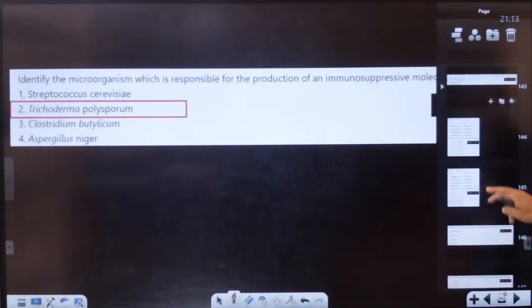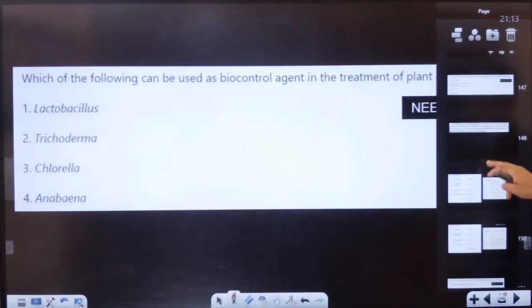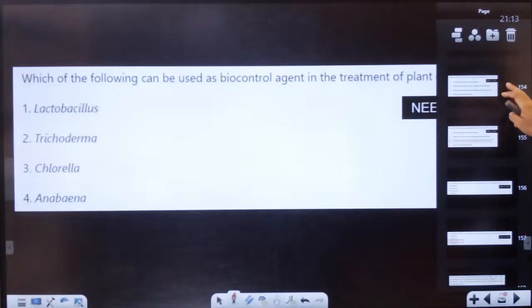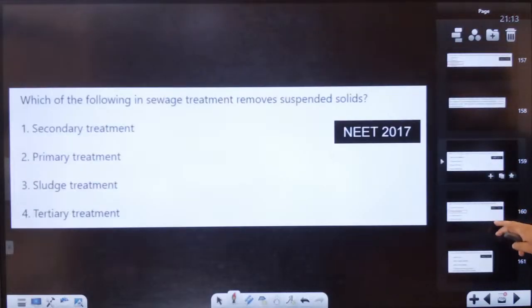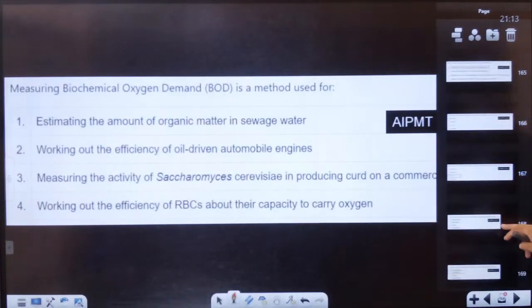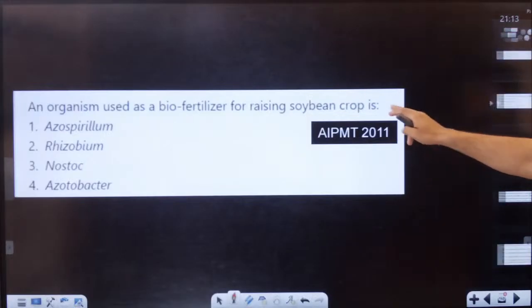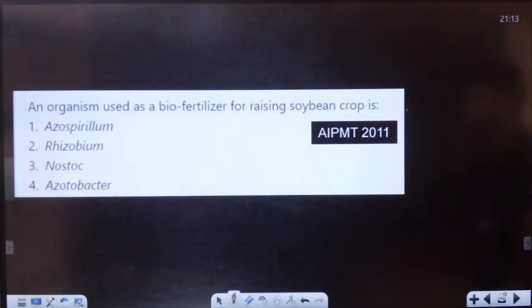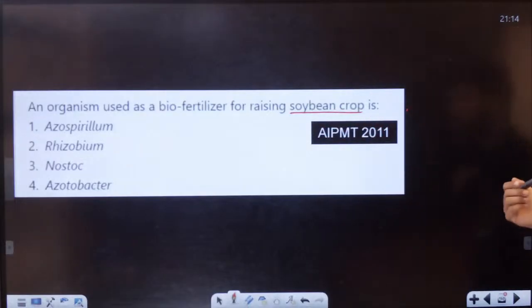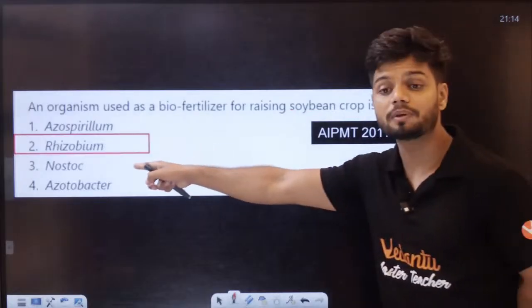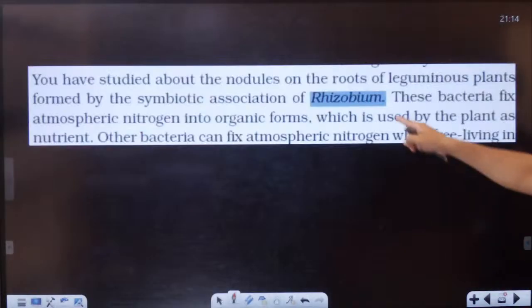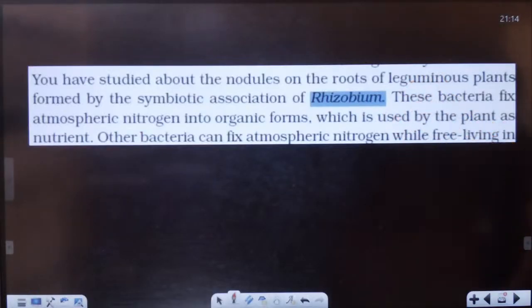Immunosuppressive agent, Trichoderma polysporum. These questions you were made to try in the class itself, students. This we did today itself, right? All these questions we did today itself. Okay, which organism is used as biofertilizer for raising soybean crop? Soybean, students, is a legume. If it is a legume, Rhizobium. Leguminous plant, use Rhizobium.